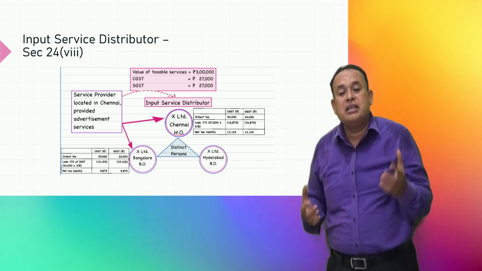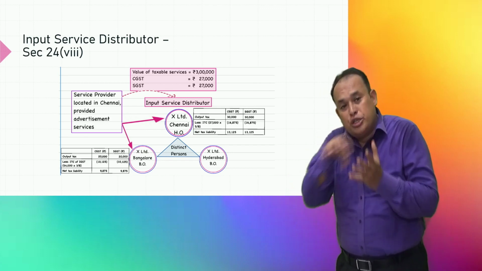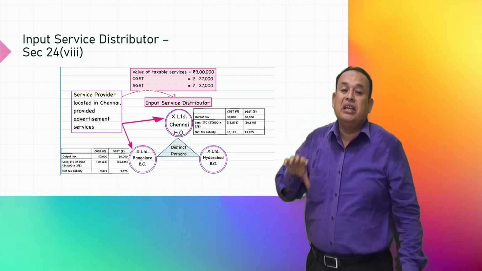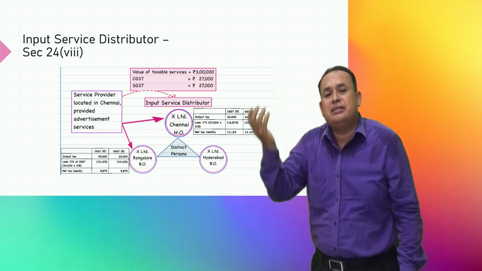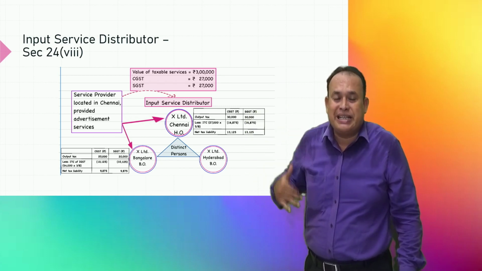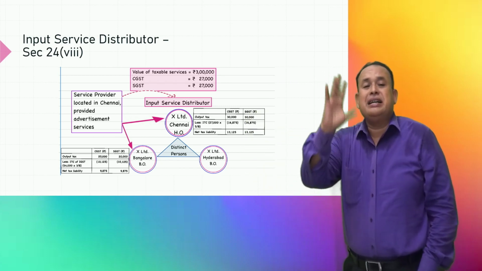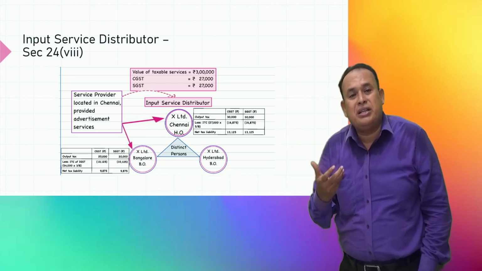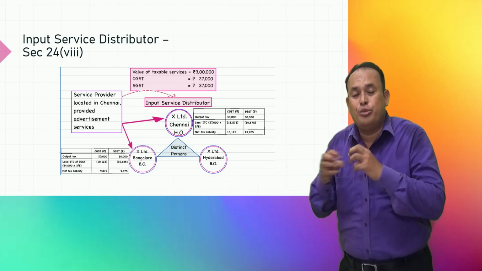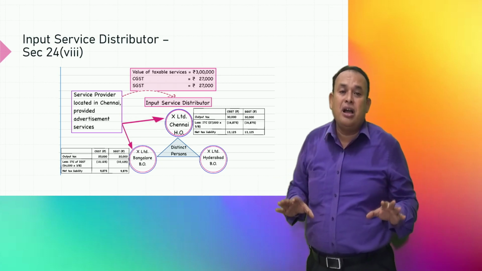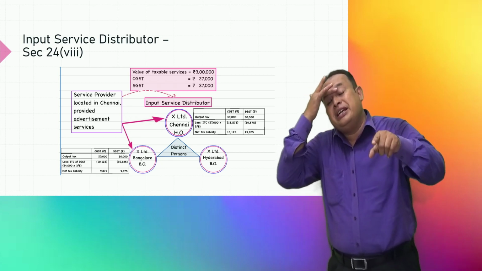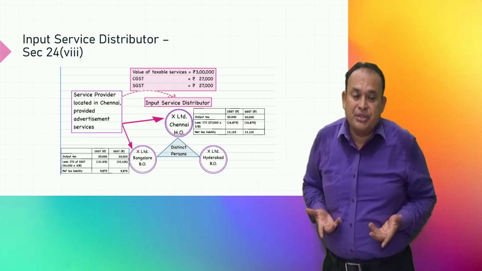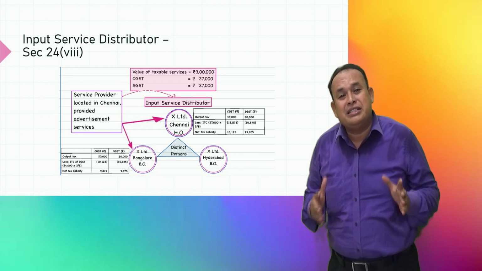In that case, X Limited Chennai wants to distribute the credit proportionately to the Bangalore office also. Take the previous year turnover as a base to distribute the credit. If not, take the immediately preceding quarter's turnover as a base to distribute the credit. You should not distribute the credit on input services to a unit which has not received any input services, and you should not distribute more than what is available for distribution.